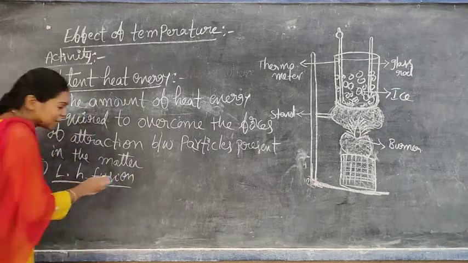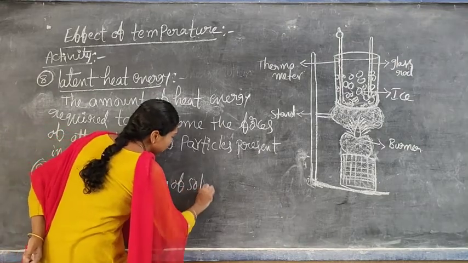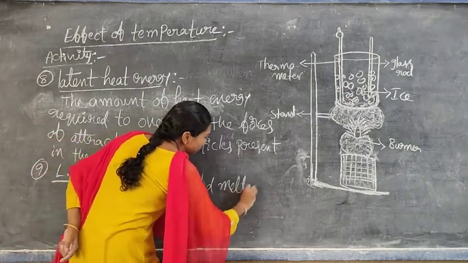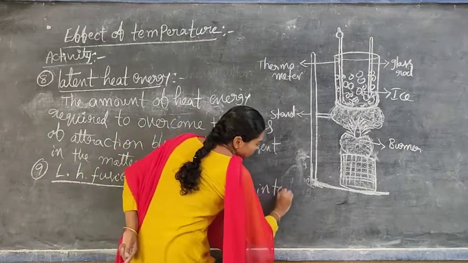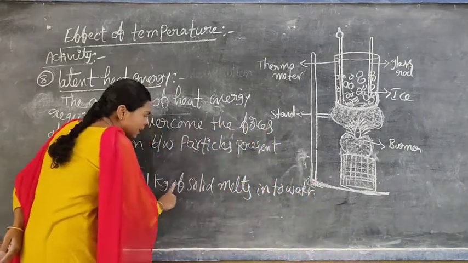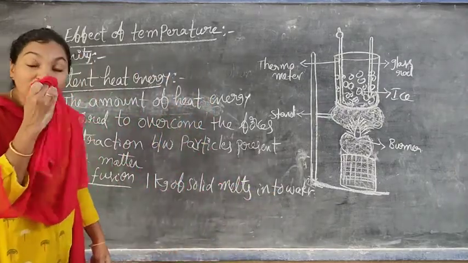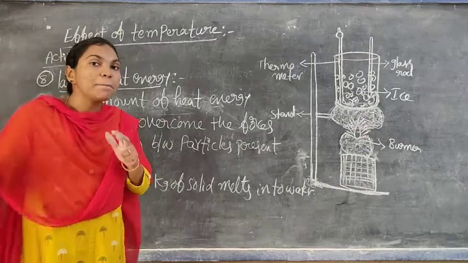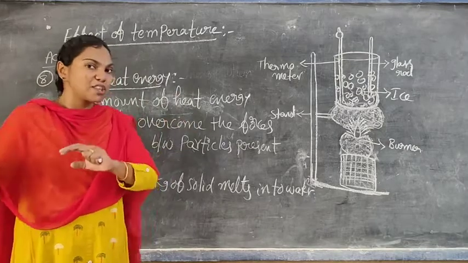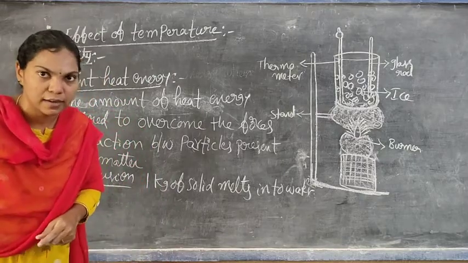In short form I will write: 1 kilogram of solid melts into water. The amount of heat energy required to completely convert 1 kilogram of solid to water is known as the latent heat of fusion.